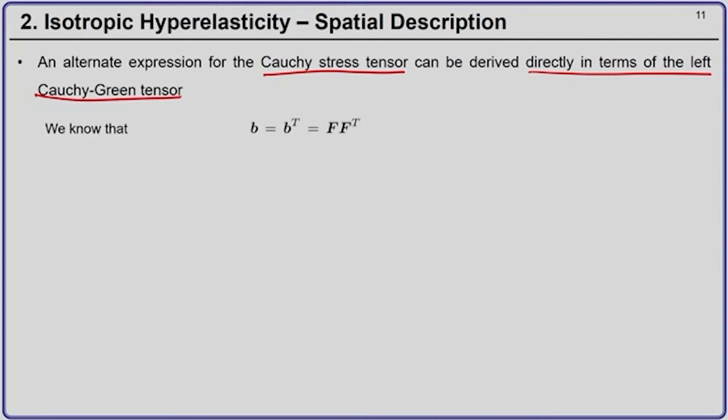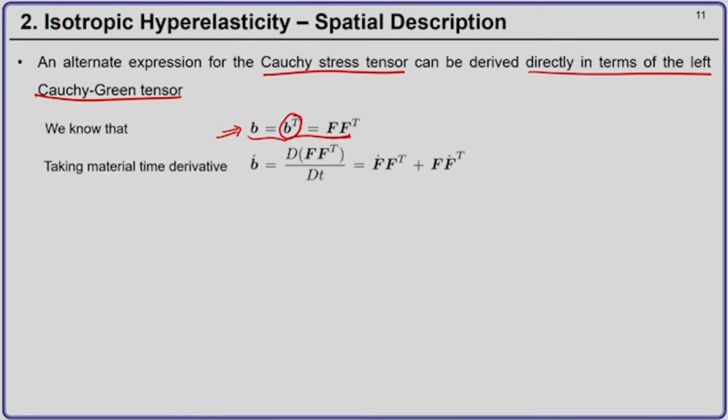To do that we start with the following expression. We note that the left Cauchy-Green deformation tensor is symmetric, which is B equal to B transpose, and it is equal to F F transpose. Now, if I take the material time derivative of B, which is the material time derivative of F F transpose, I get F dot F transpose plus F into F dot transpose.